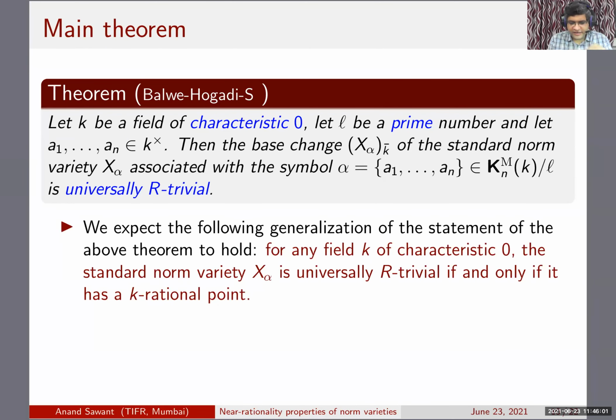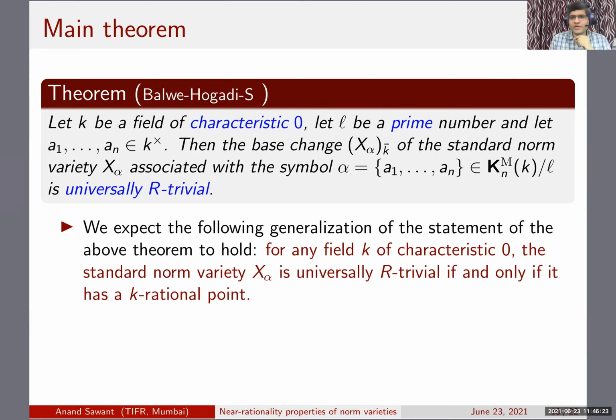Okay, so we expect the following generalization of the statement to hold. We expect that as soon as it has a k rational point, it should be universally R trivial, but we are not able to show it as of yet, and I will come to the point where we get stuck later.